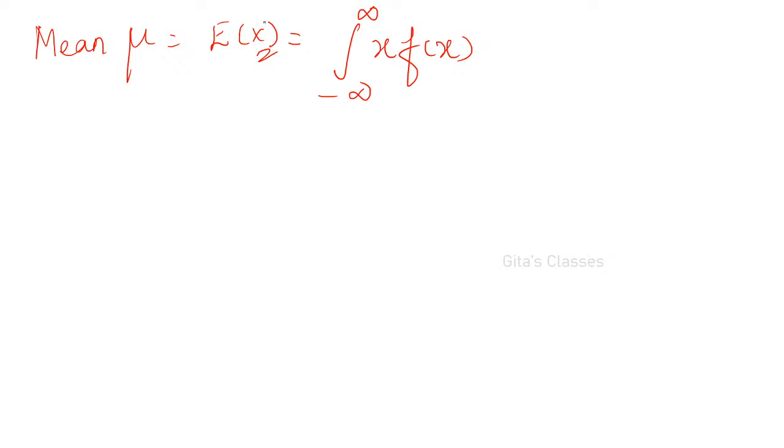Mean mu is equal to E of x. Again it is defined only from 1 to 3. Of course, by formula you have to write minus infinity to plus infinity. Whatever is there you have to write here. If it is x squared, you have to write x squared. Here it is x. Always remember mean is E of x only, expectation of x. So x into f of x dx. f of x is defined from 1 to 3 only. Therefore, we write it as the integral from 1 to 3 of x into, k value is 1 by 16, I will take it outside.